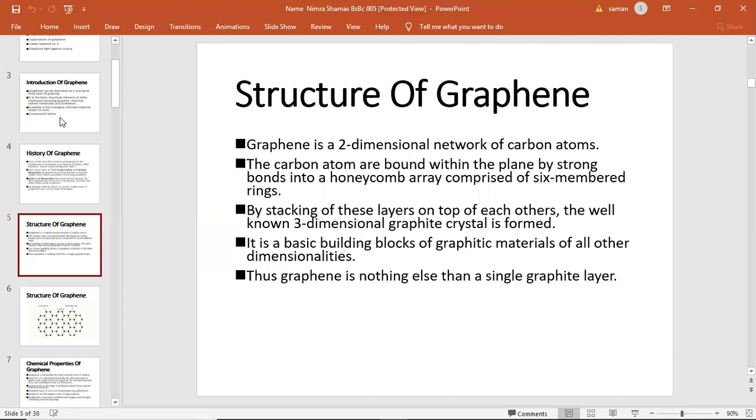Structure of graphene. What is the structure of graphene? Graphene is the two-dimensional network of carbon atoms. The carbon atoms are bound within the plane by a strong bond into a honeycomb array. It is the six-member ring. By stacking these layers on top of each other, the well-known three-dimensional graphite is formed. It is the building block of graphitic material. Thus, graphene is nothing else than a single graphite layer.